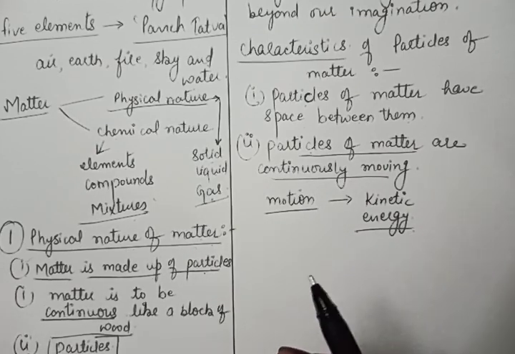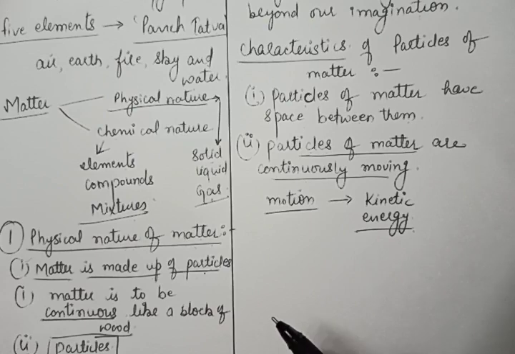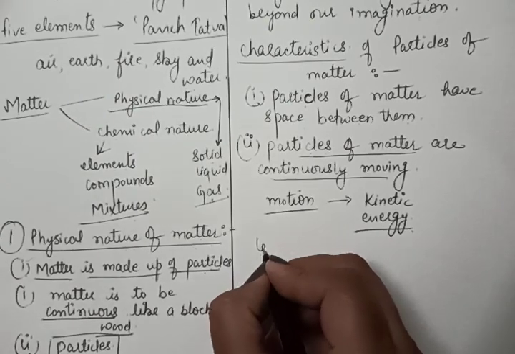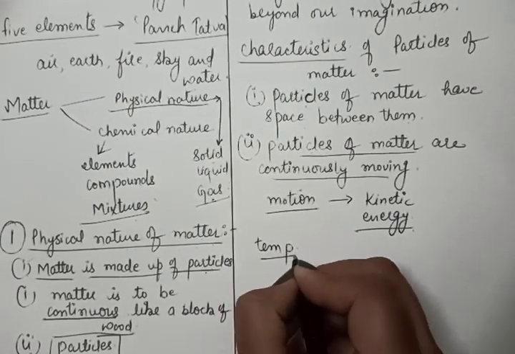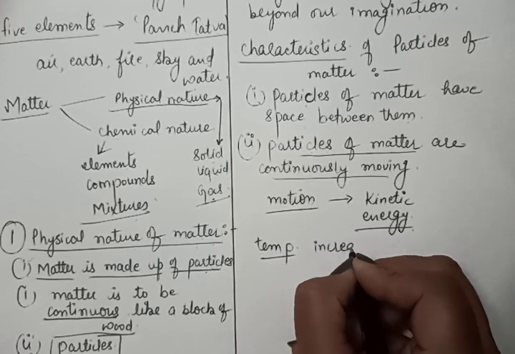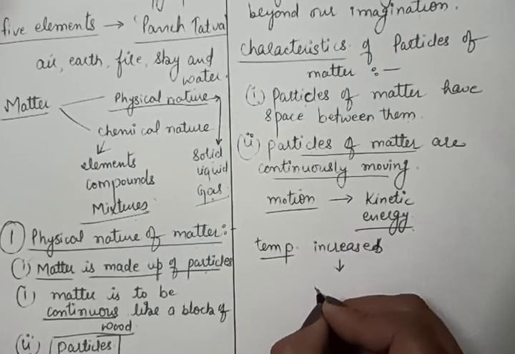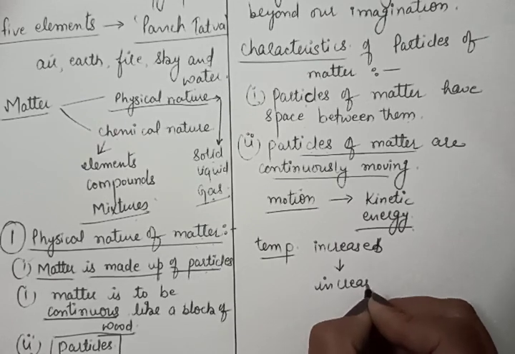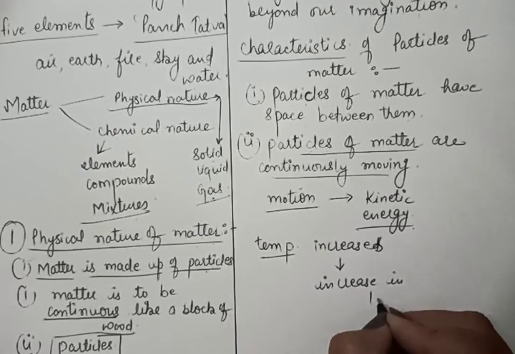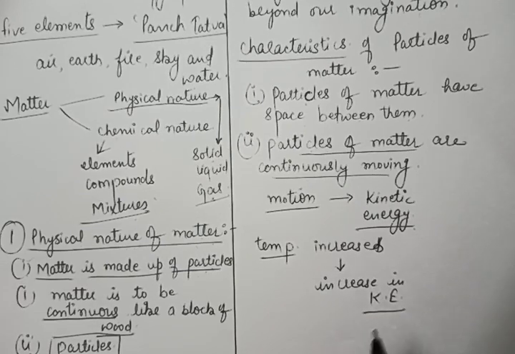And as we have seen in the third activity, as the temperature increases, there is an increase in the kinetic energy, so that the particles of the sugar get easily dissolved in water.